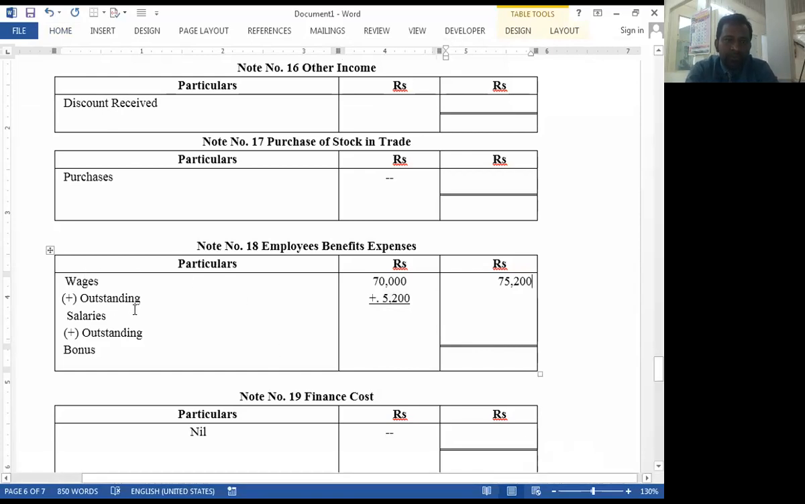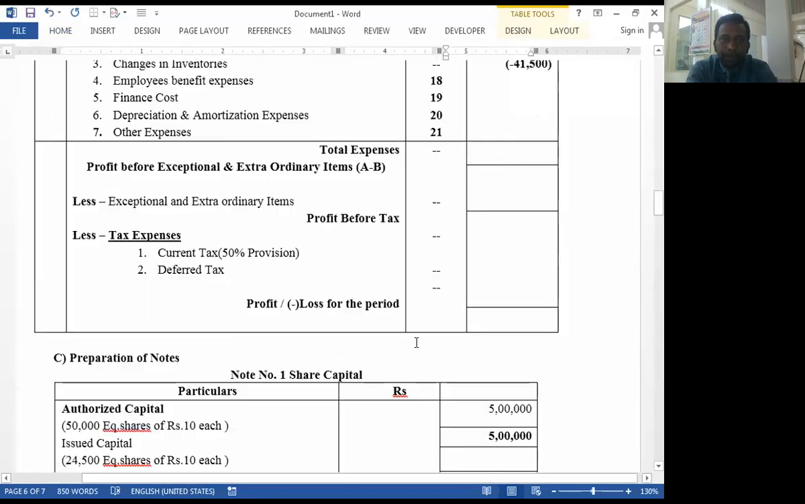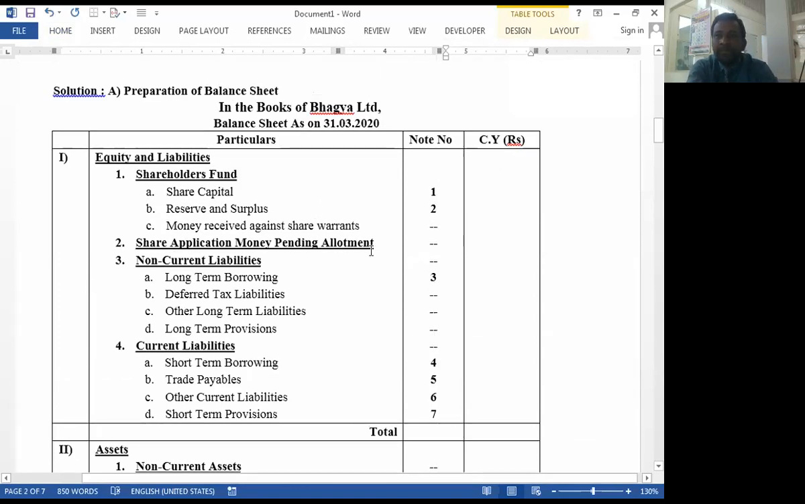And outstanding wages, see here, how many outstanding wages are there? 5,200, and it becomes a liability. That's why outstanding wages are transferred to the liabilities side. See, this is the format of liabilities, and outstanding wages is treated as a current liability. So which is the appropriate head? Short-term borrowing? No. Trade payable? No. Other current liabilities? Yes, it is the other current liabilities.